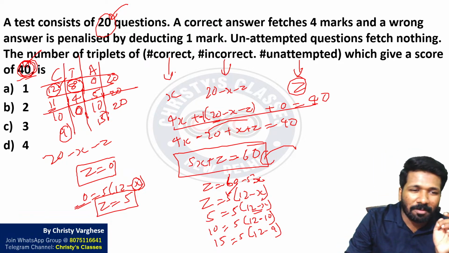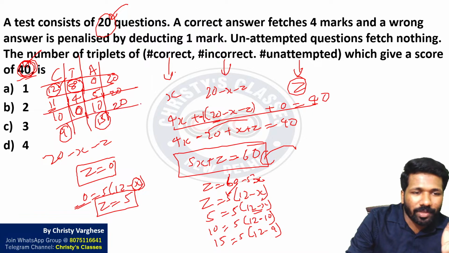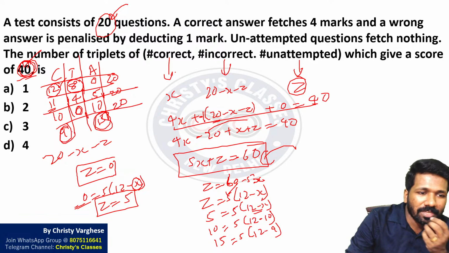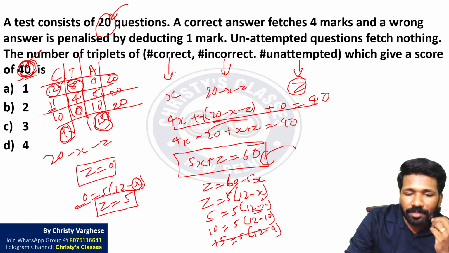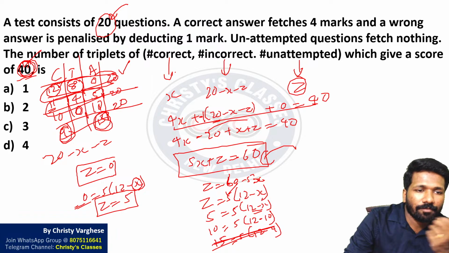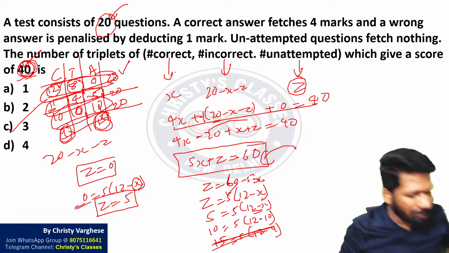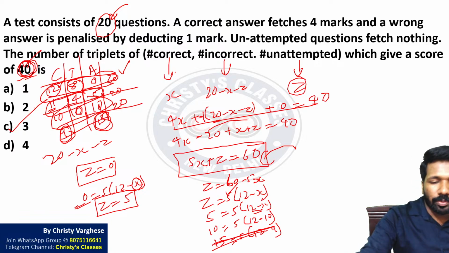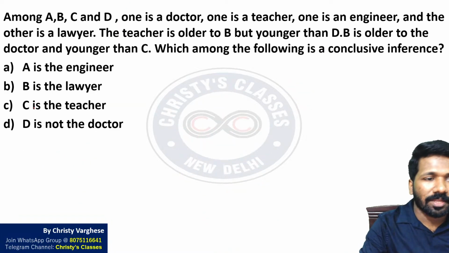Or another problem is it is above 20. Two ways you can interpret it. 15 plus 9 is above 20. That is why from here onwards this will not work. So these three triplets only are possible: 12 8 0, 11 4 5, 10 0 10. So 3 is the correct answer. Time consuming, but this is how you can do it. It's a good question in my opinion.